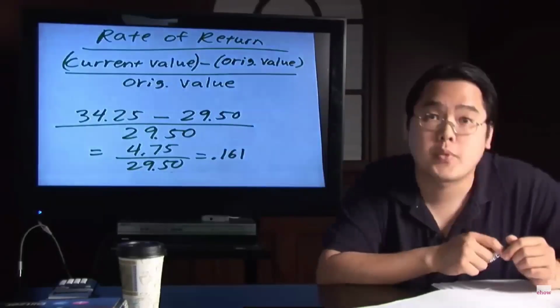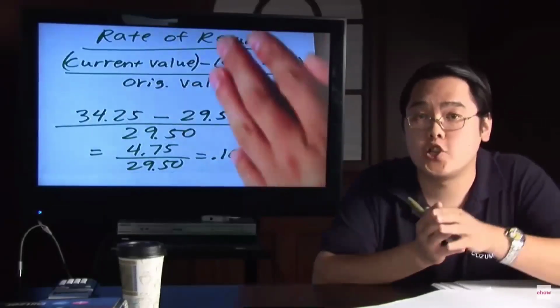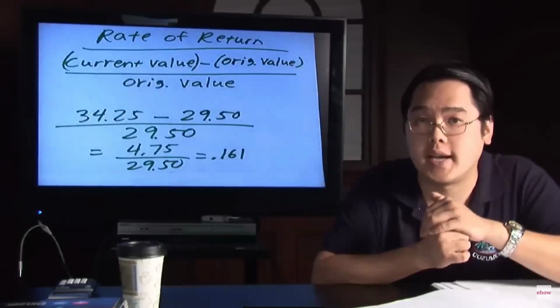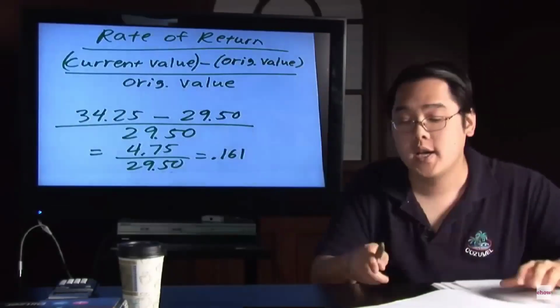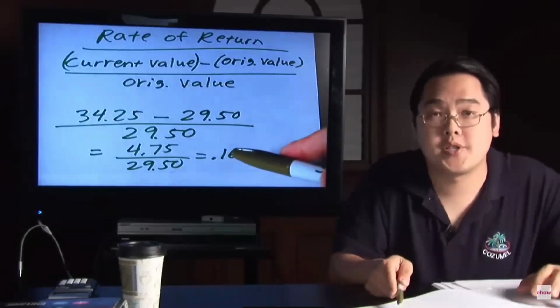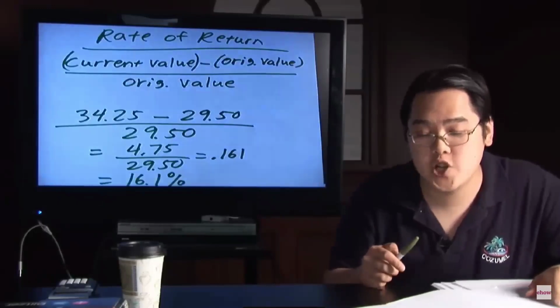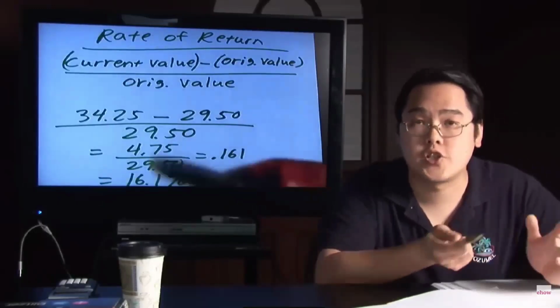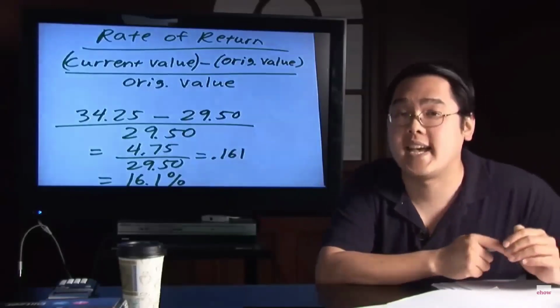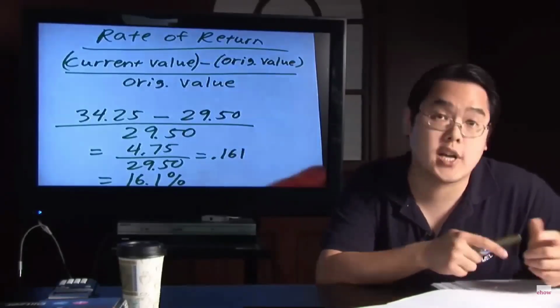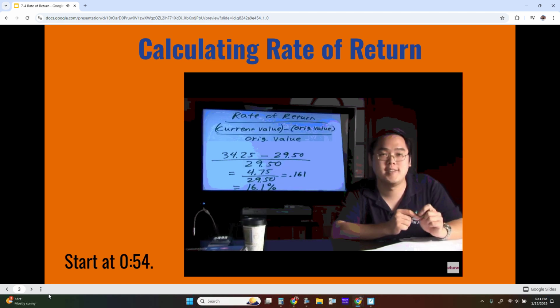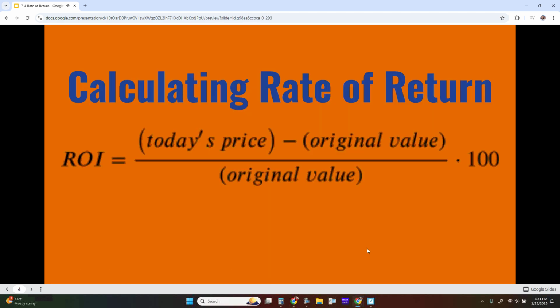But what does that mean? Converting it to a percentage gives you more of a practical idea as to how well the stock is doing. To convert a decimal to a percent, move the decimal 2 places to the right, and you find that your stock in this particular case has gained 16.1%, which is actually not bad. Make sure that you write this down.